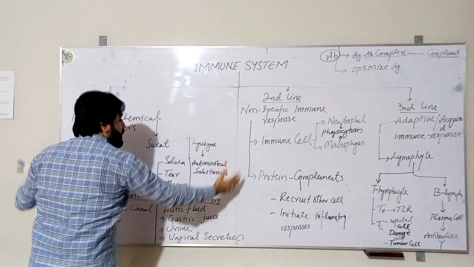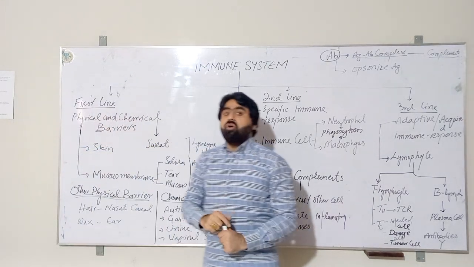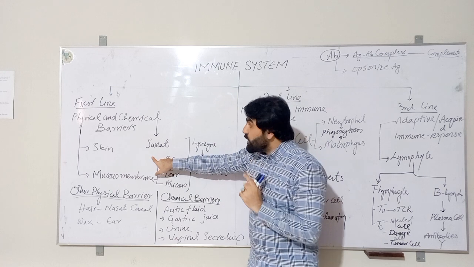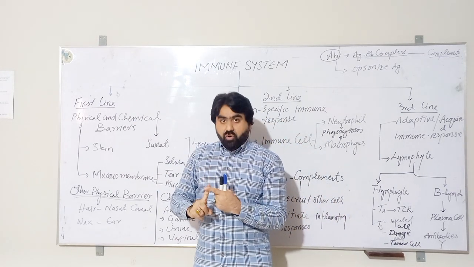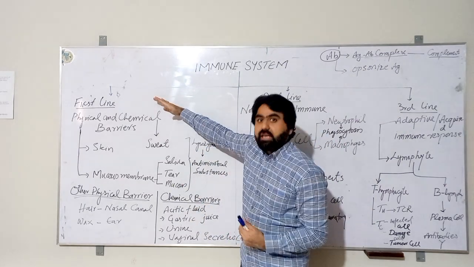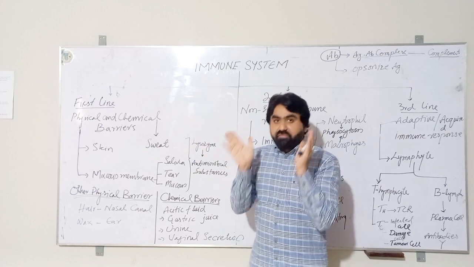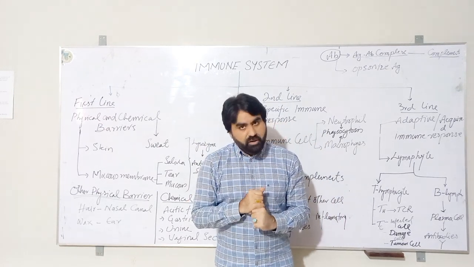So all these physical and chemical barriers are the first line of defense through which the body protects itself against the entrance of microorganisms. In simple words, you can say that these physical and chemical barriers prevent the entry of microorganisms inside the human host.